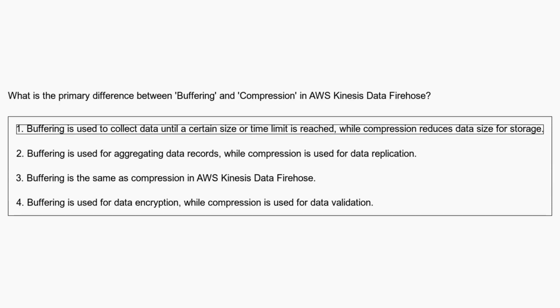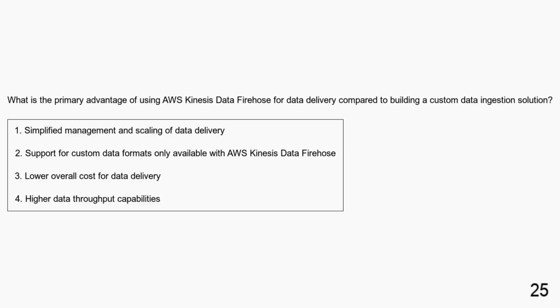The primary difference is that buffering is used to collect data until a certain size or time limit is reached, while compression reduces data size for storage. What is the primary advantage of using AWS Kinesis Data Firehose for data delivery compared to building a custom data ingestion solution? Simplified management and scaling of data delivery. Support for custom data formats only available with AWS Kinesis Data Firehose. Lower overall cost for data delivery. Higher data throughput capabilities.